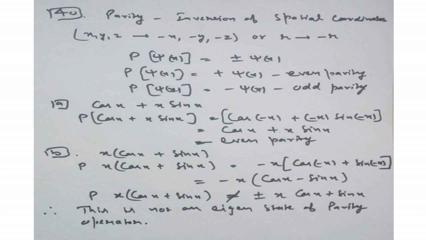If the function remains the same, that is even parity. If the function changes into negative, that means it is odd parity. Now let's check which option is not an eigenstate of the parity operator.